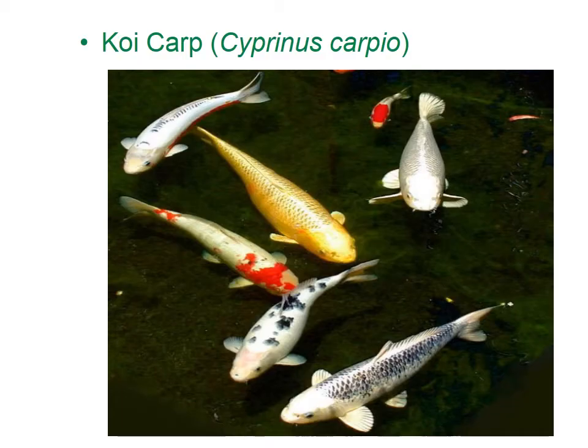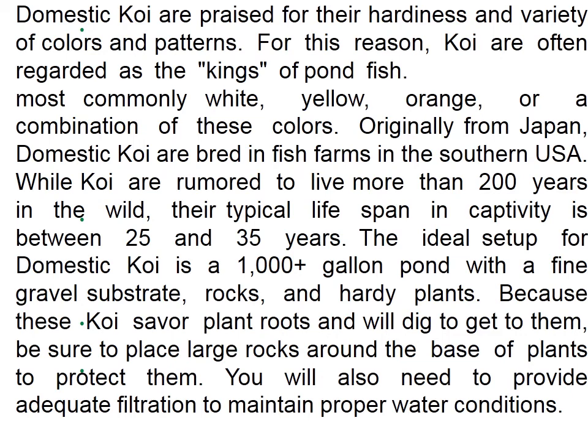Koi carp, Cyprinus carpio. This is a brilliantly colored one. It belongs to the carp family and it is bigger in size. Domestic koi are praised for their hardiness and variety of colors and patterns.